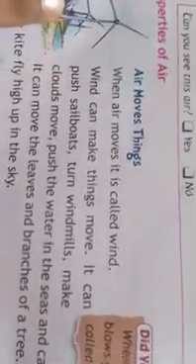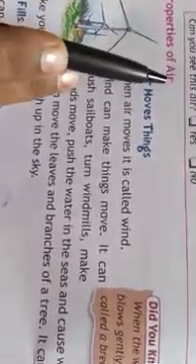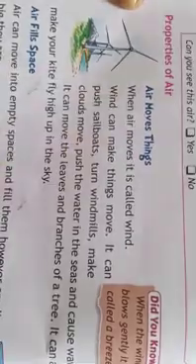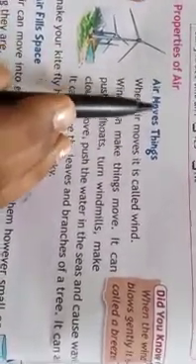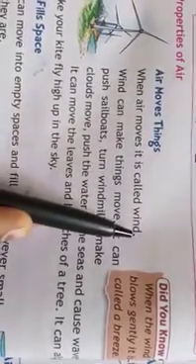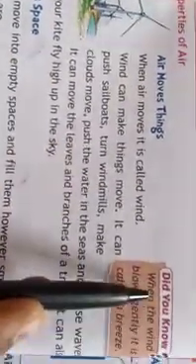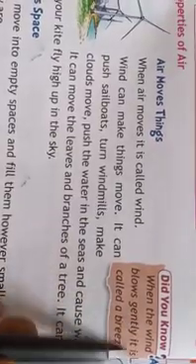Now, properties of air. There are a few properties of air that we are going to learn here. The first property is air moves things. Now, what is the first property? Air moves things. When air moves, it is called wind. Yes, when the air moves, it is called wind. When the wind blows gently, it is called a breeze.